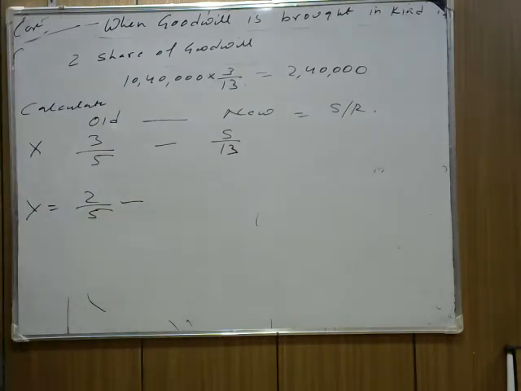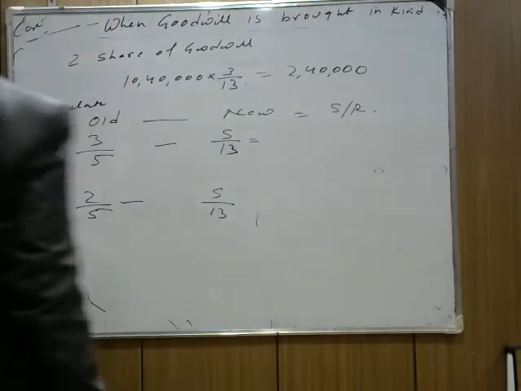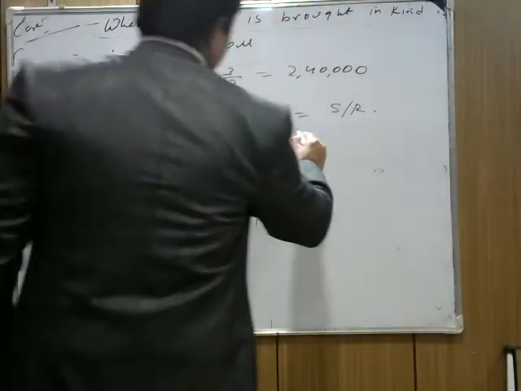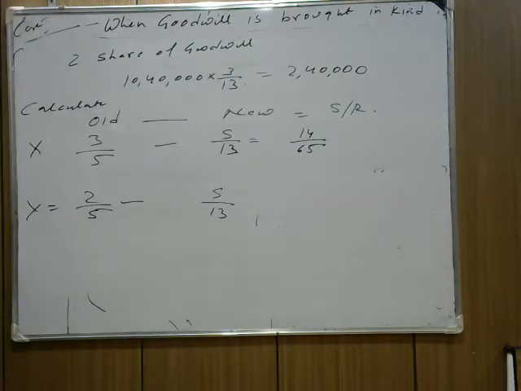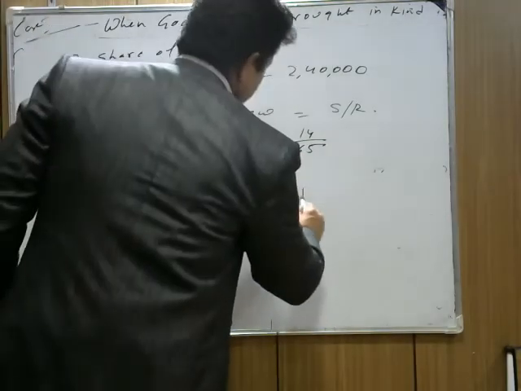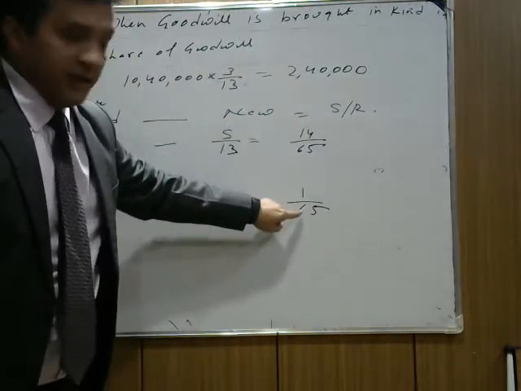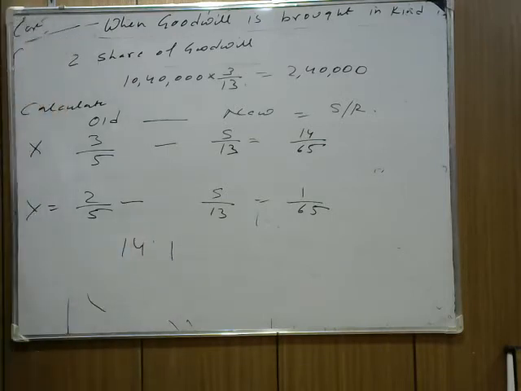So it is 5:5:3, 5/13. Now find out how much each is sacrificing. X is sacrificing 14/65 and Y is sacrificing 1/65. It means the sacrifice ratio between these two is 14:1. So X is sacrificing 14/15 and Y is sacrificing 1/15. I hope the question is clear. Note down this one, this is a working note.